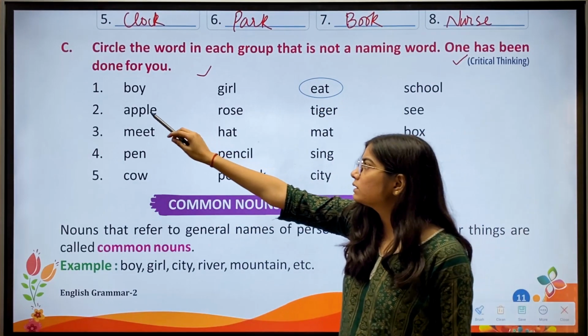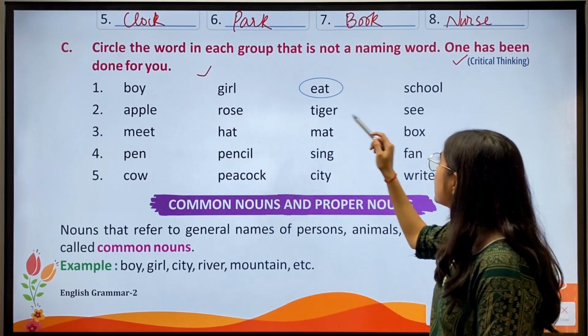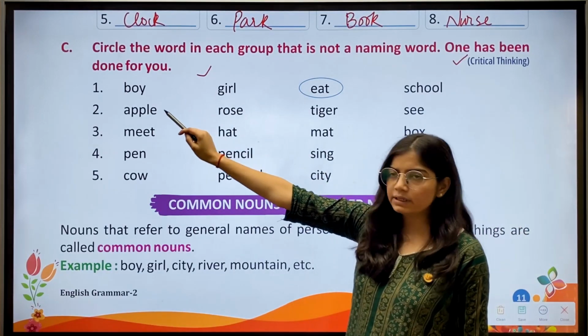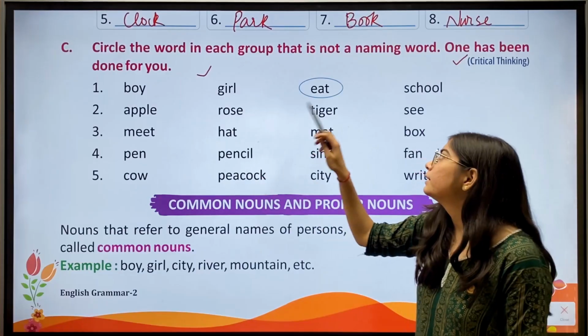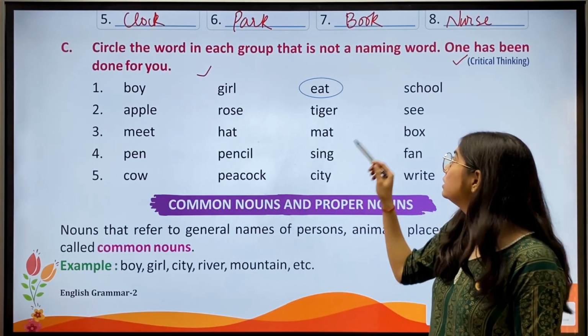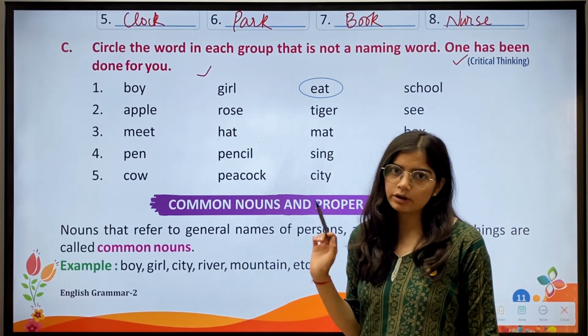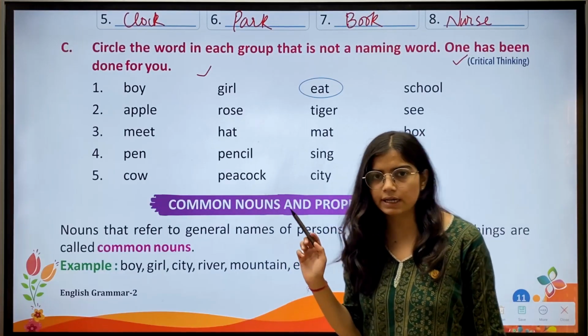Okay. Now second: apple, rose, tiger, sea. Apple is a naming word. Then rose is the name of a flower. Then tiger is the name of an animal. Then we have sea. Sea is not a naming word. So we'll circle it.